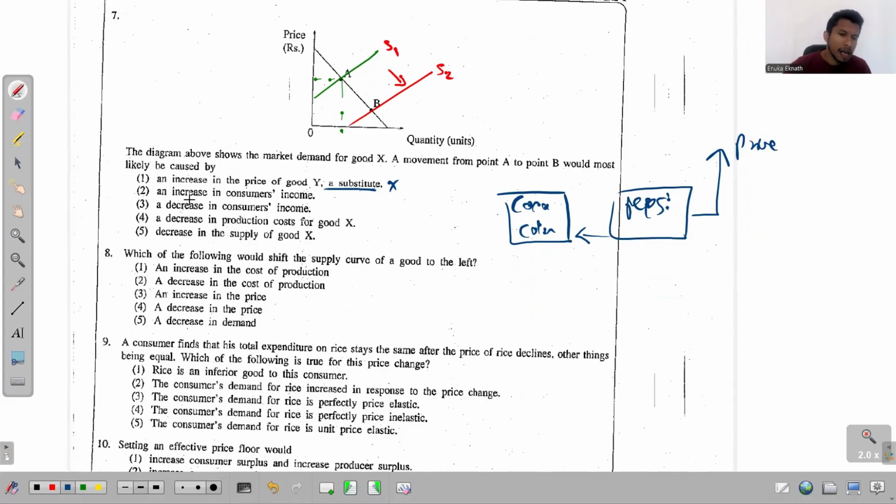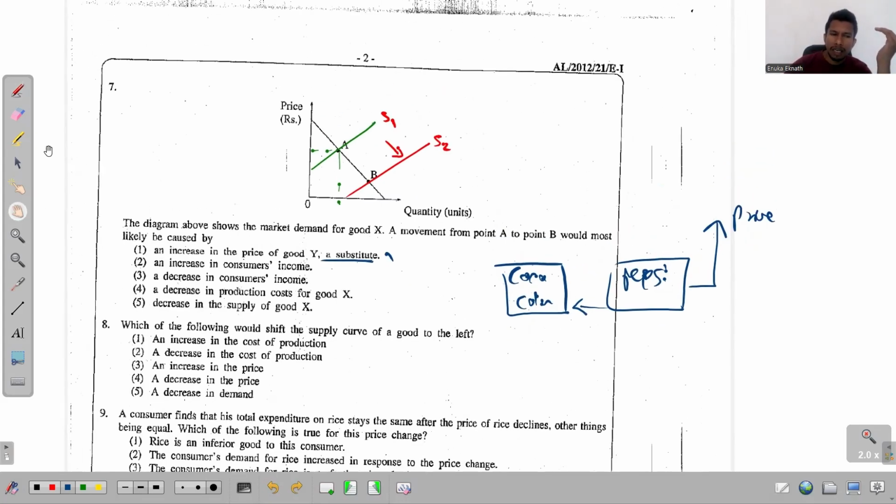Second one, an increase in consumers' income. When the consumer's income increases, again, assuming that this is a normal good, what happens? The demand curve gets shifted to the right side. And the point, nothing happens to the point. Again, the whole curve gets shifted to the right side. This market has moved from point A to B. That has nothing to do with this second option.